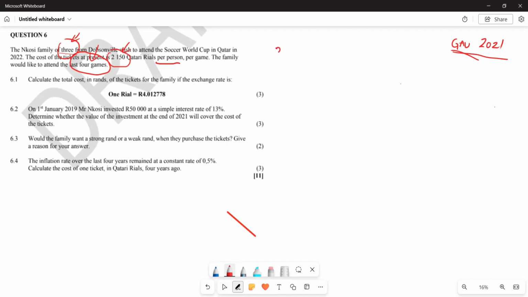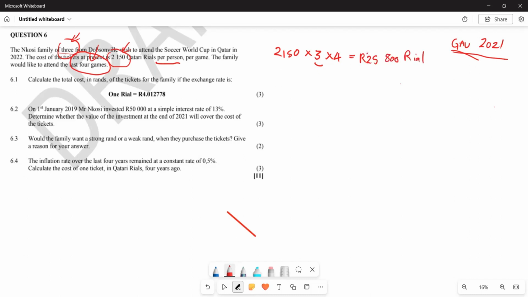We are going to say the 2,150 riyals multiplied by what? Multiplied by the family of what? Of 3, right? Isn't it that they are a family of 3? And they want to attend how many games? They want to attend 4 games, right? So you are going to start by multiplying this to get their cost. So you'll realize that the cost of this in riyals, which is the Qatar currency, is going to be 25,800 riyals, isn't it so?